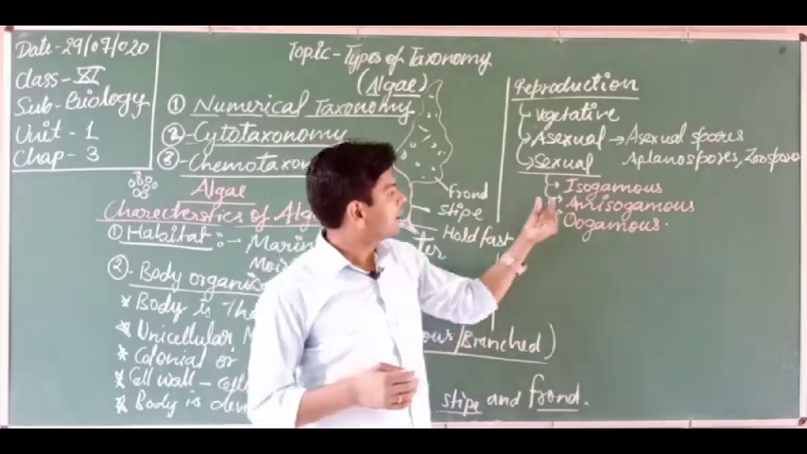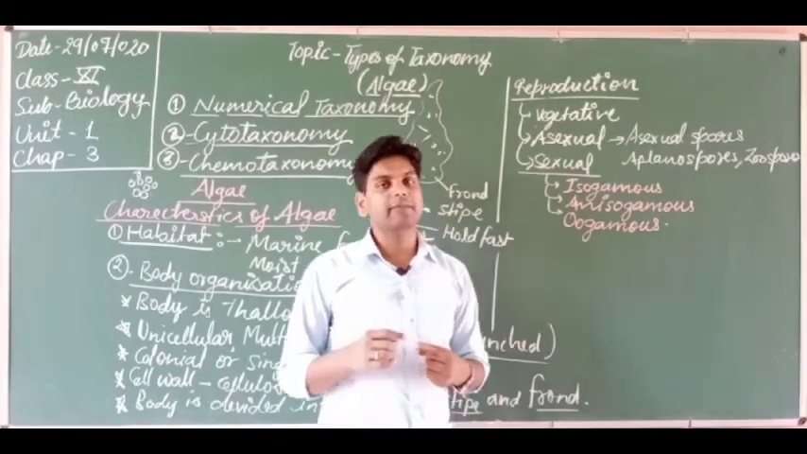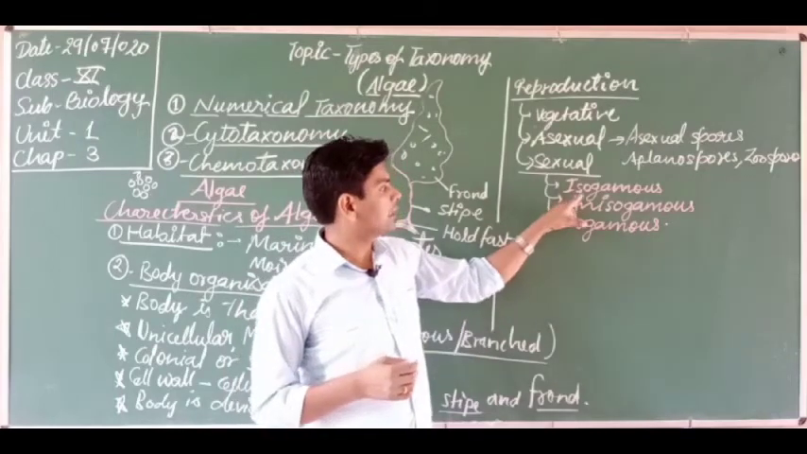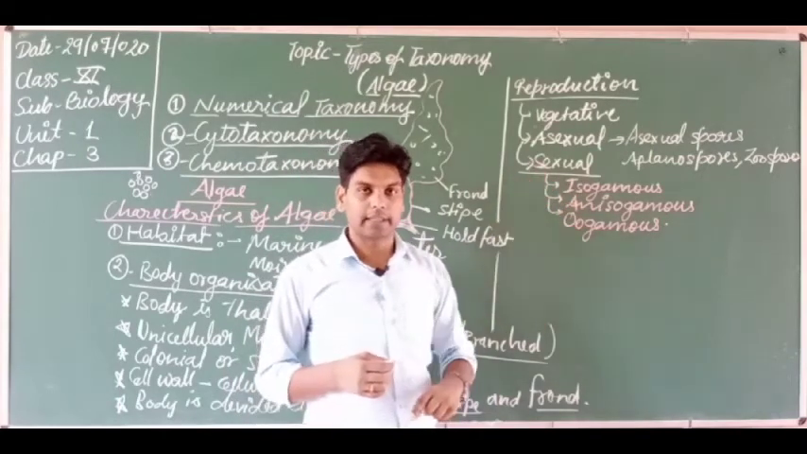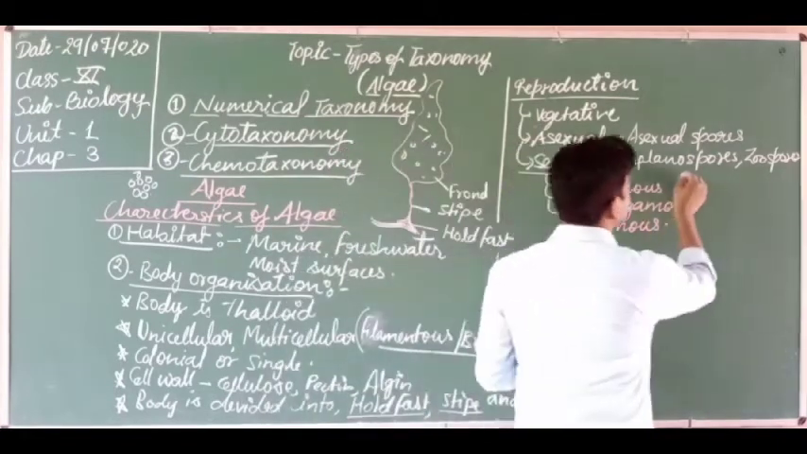So when two gametes, male and female gametes, are similar in morphology and physiology and they fuse to form a zygote, this is known as the isogamous type of sexual reproduction. Got it? And the fusion of these two gametes is known as isogamy.